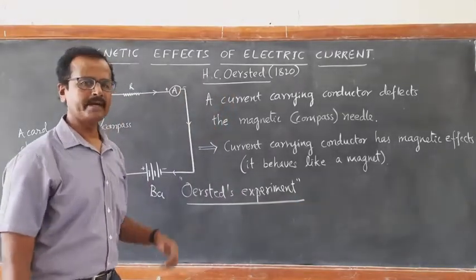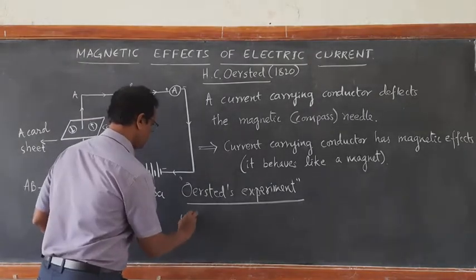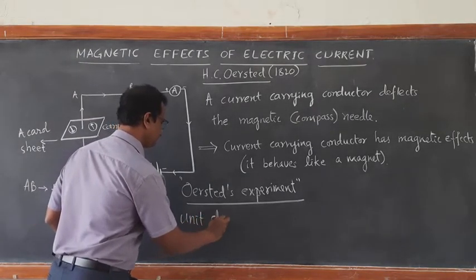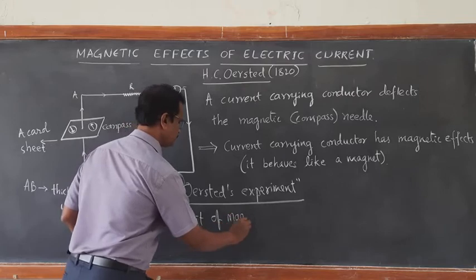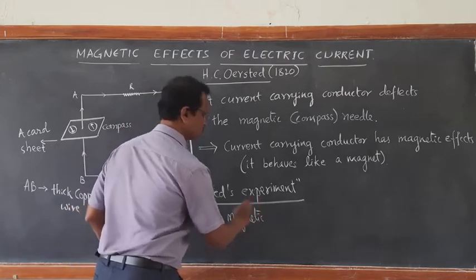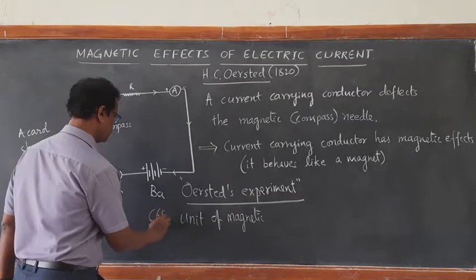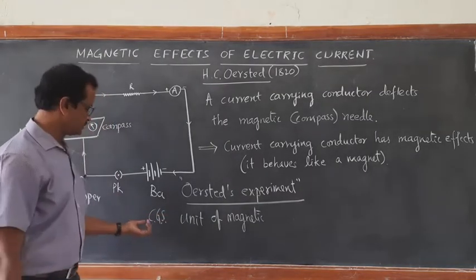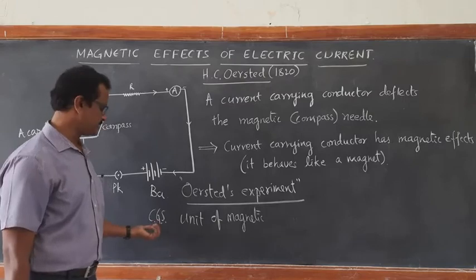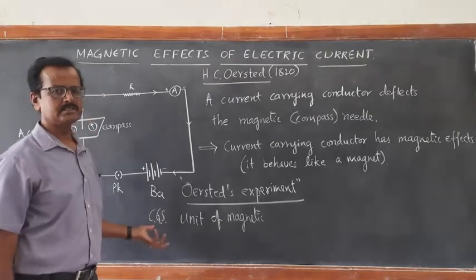Because of this important discovery, the unit of magnetic field, not the SI unit but the CGS unit, is named after him. CGS means centimeter gram second, that is smaller units.